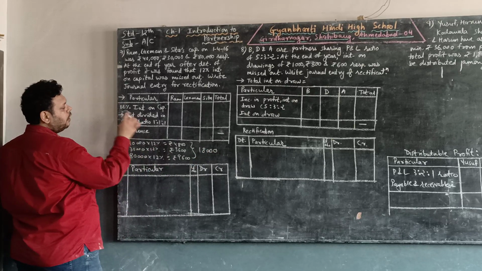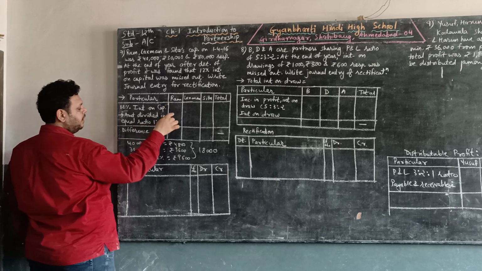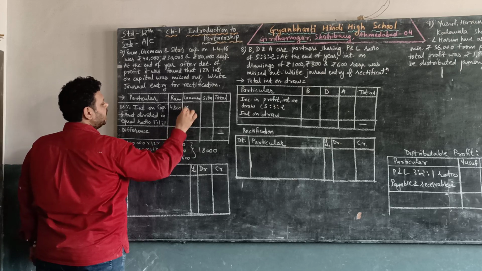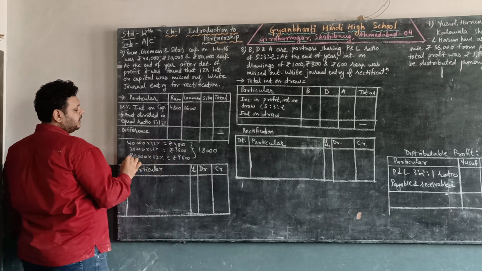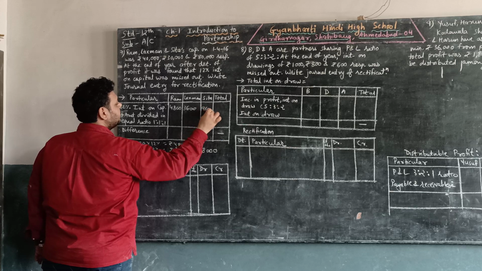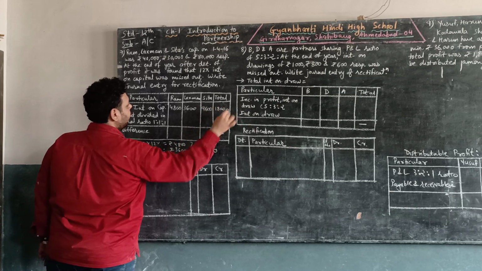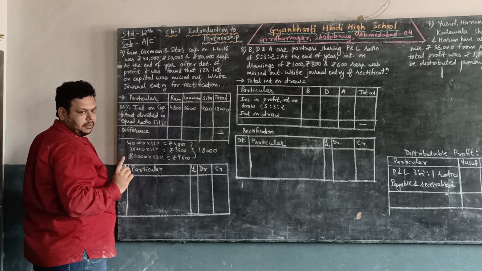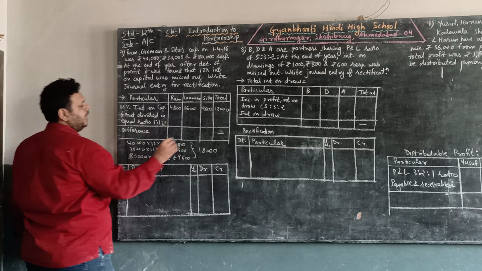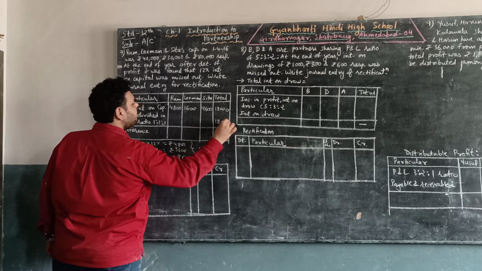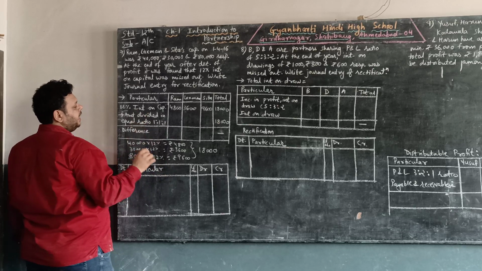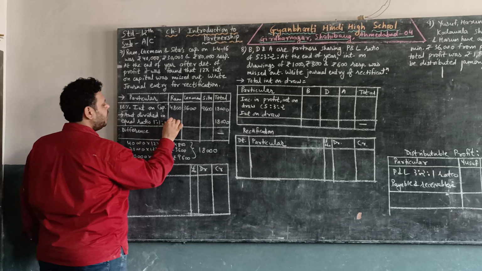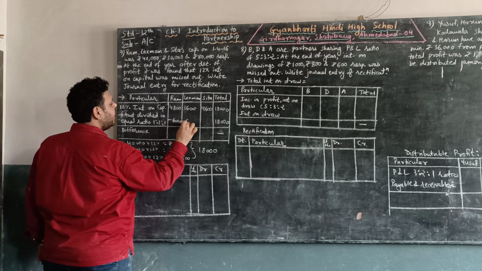So keeping the values of 12% interest on capital, Ram's interest was 4,800, Lakshman's interest was 3,600 and Sita's interest was 9,600, total 18,000. But the profit and loss sharing ratio is not given in the question. So for this we will divide it equally. So total is 18,000. That will be subtracted because interest on capital is an expense for the firm. So that will be subtracted equally, that is 6,000 will be subtracted from each.